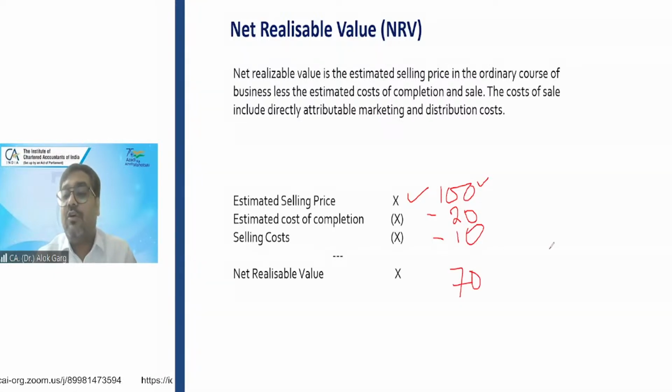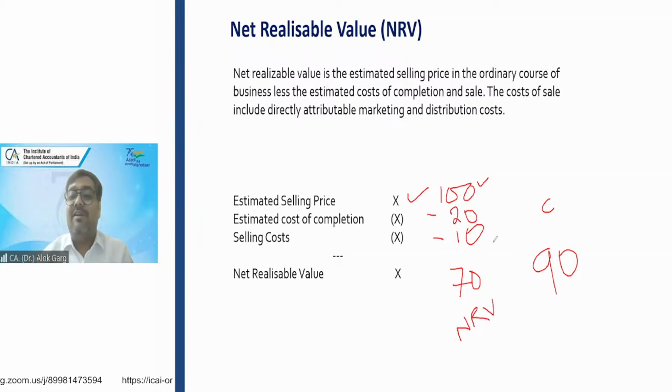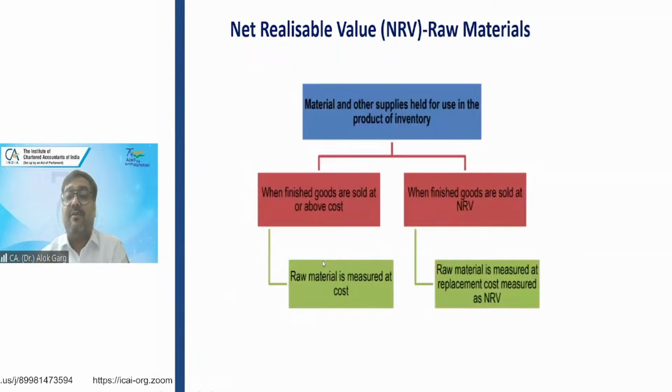But let's say the total cost is 90 rupees. In this case, cost is 90, NRV is 70. What is lower? NRV is lower. So this inventory has to be measured at NRV. And this 20 rupees will be charged as an impairment loss in the P&L, because the cost incurred is 90 rupees. The cost of inventory is 90 rupees. I hope you have understood the concept of NRV. Inventory has to be measured at cost or NRV, whichever is lower. Finished goods and work in progress have to be measured at cost or NRV, whichever is lower.